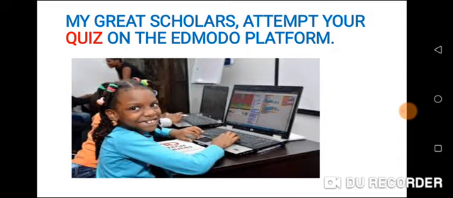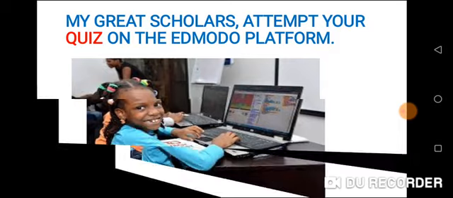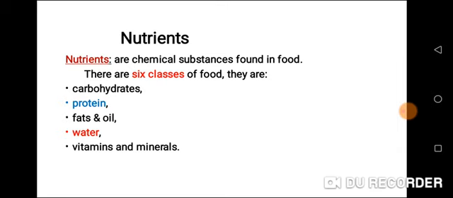Children, before we conclude, from these 6 classes of food, we are able to obtain the 3 food groups, which are energy giving foods, bodybuilding foods, and protective foods.